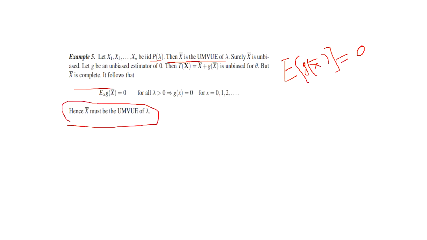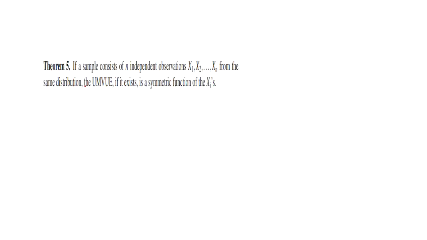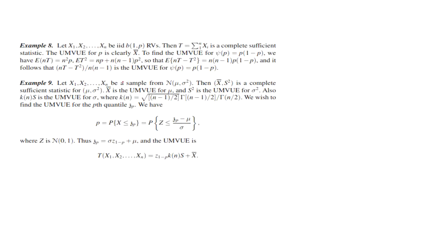Okay, now we can see another example. See, this is a theorem: if a sample consists of independent observations from the same distribution, then the UMVUE is a symmetric function of X. This result is important. You can refer to this book, and you can see some more examples also.